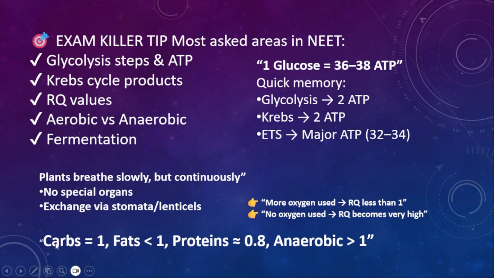Keep in mind, carbohydrates RQ value will be 1. Fats RQ value will be less than 1. Proteins will be approximately 0.8. And anaerobic will be more than 1. Carbs equal 1, fats less than 1, anaerobic more than 1, and protein 0.8.